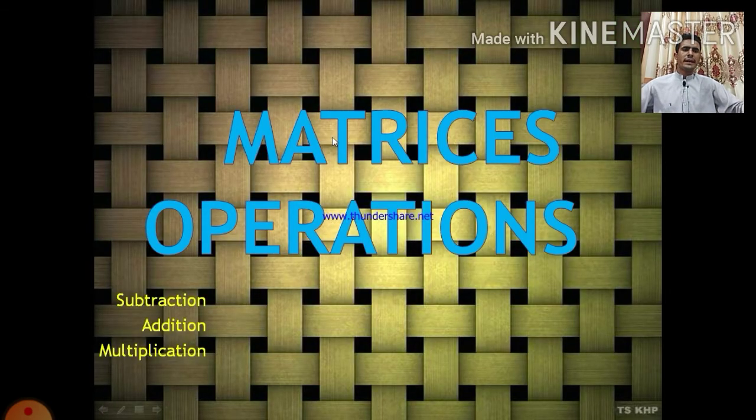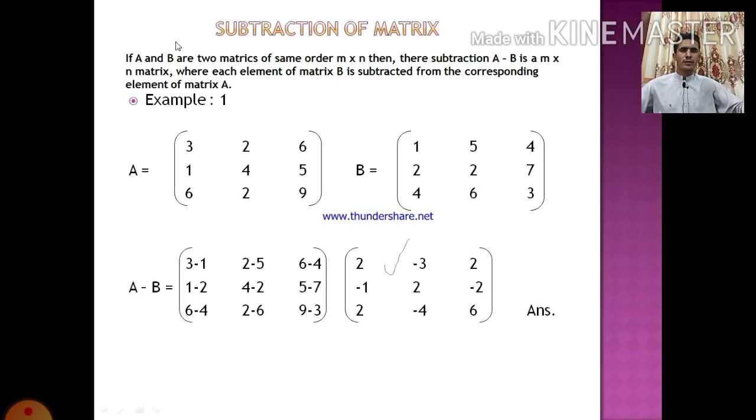My next topic is matrix operations. Number 1, subtraction. Number 2, addition, and number 3, multiplication. Subtraction of matrices.